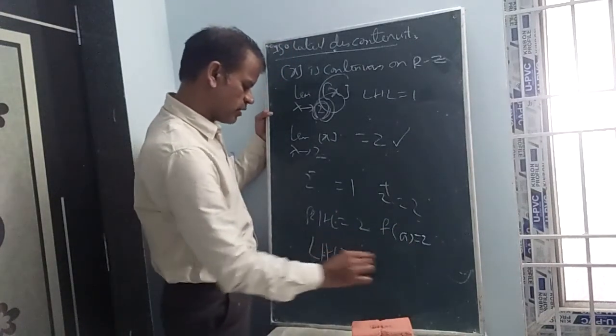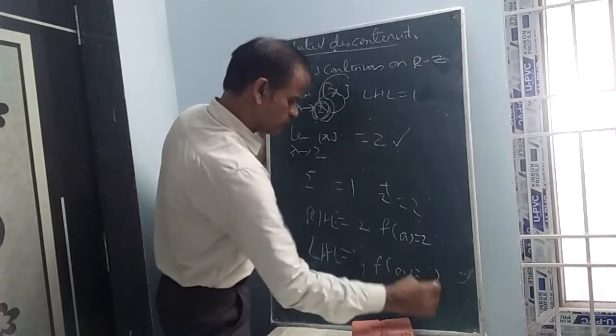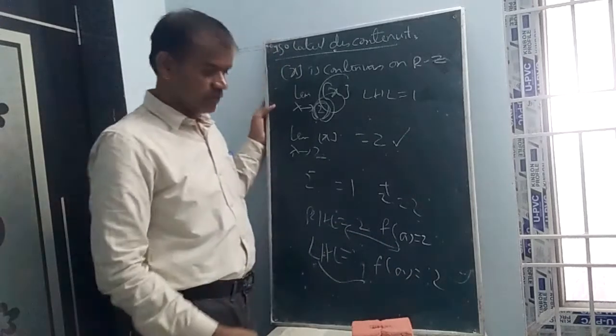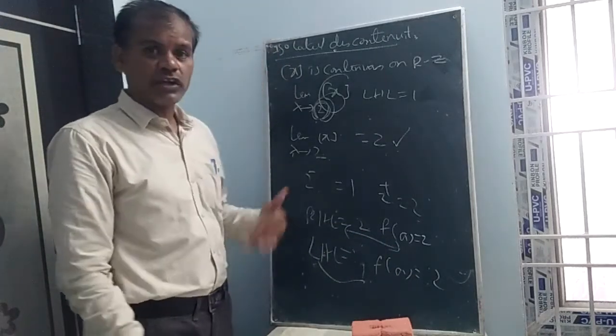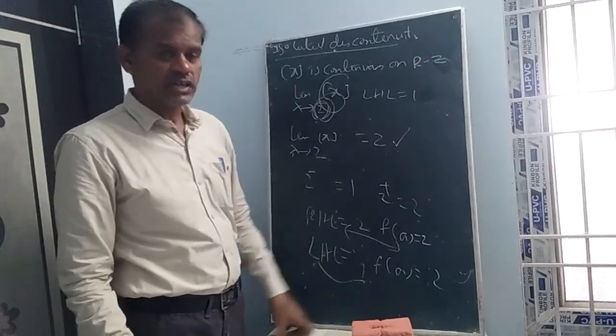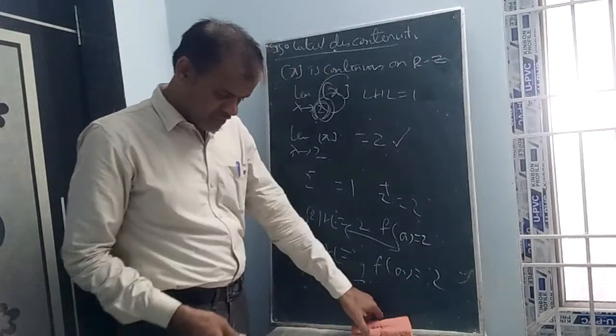LHL is equal to 1 and f of a is equal to 2. RHL equals f of a, but LHL is not equal to f of a. So here f of a is defined, but f of a is not equal to LHL. Such discontinuity is called isolated discontinuity.